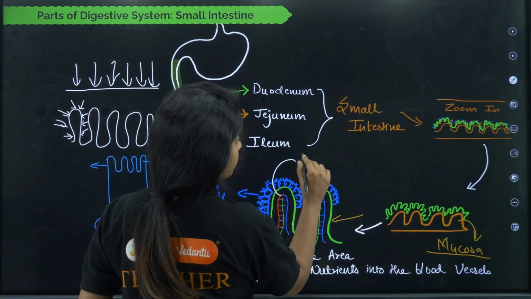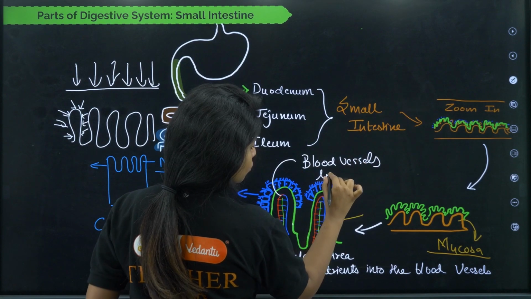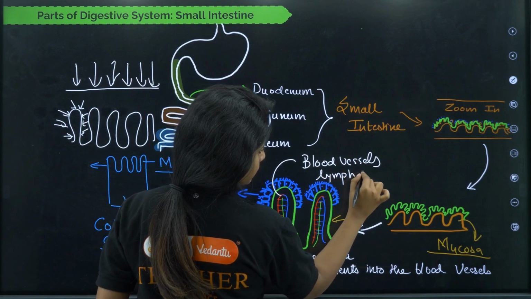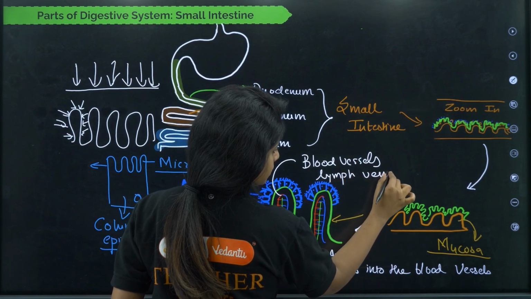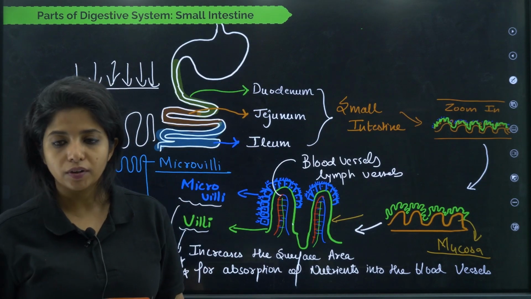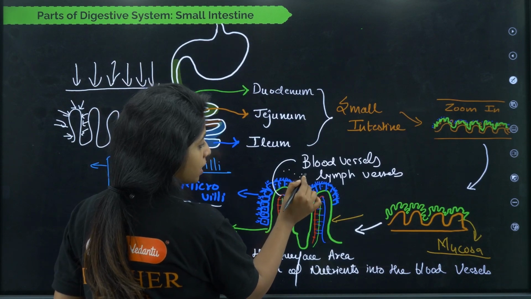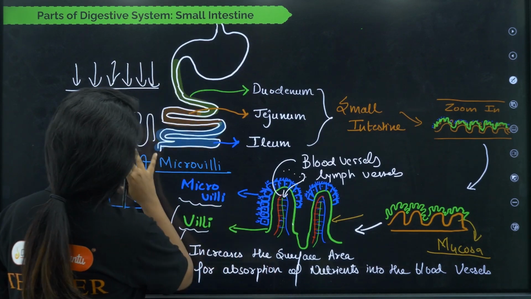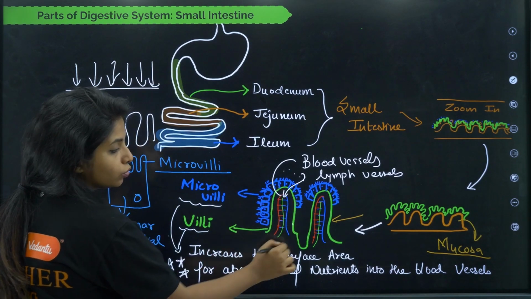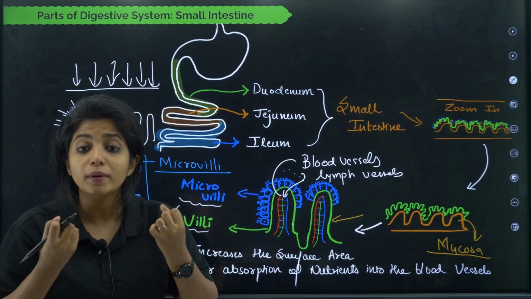They are richly supplied with what? Blood vessels and also lymphatic vessels. Okay, you have blood vessels, that is something different, and lymph vessels, that is something different. So you have both of them over here. So whatever food, important nutrients are there, that is being taken up by these, and then it is passed through to the blood vessel or the lymph vessels as well.